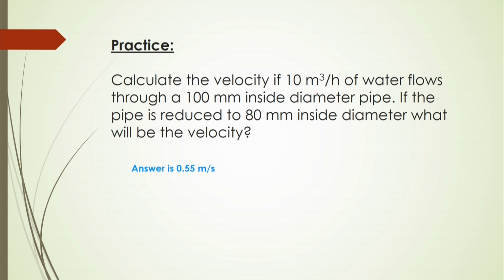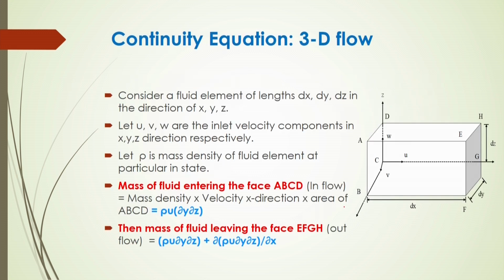Here, 10 meter cube per hour you have to convert to meter cube per second by dividing by 3600, and 100 millimeter to be converted to meter by dividing by 1000, and here also you have to convert it to meter. Then find the cross sectional area for this diameter and also for this diameter, and from those you can simply calculate the velocity. Finally you can get this answer as 0.55. Try once yourself.